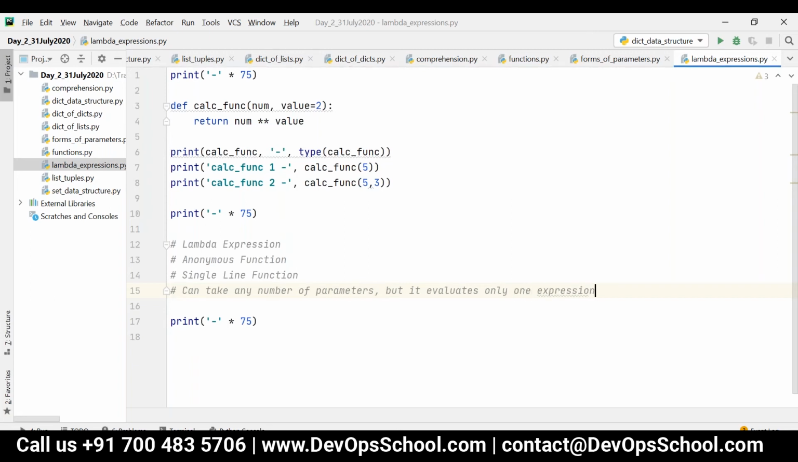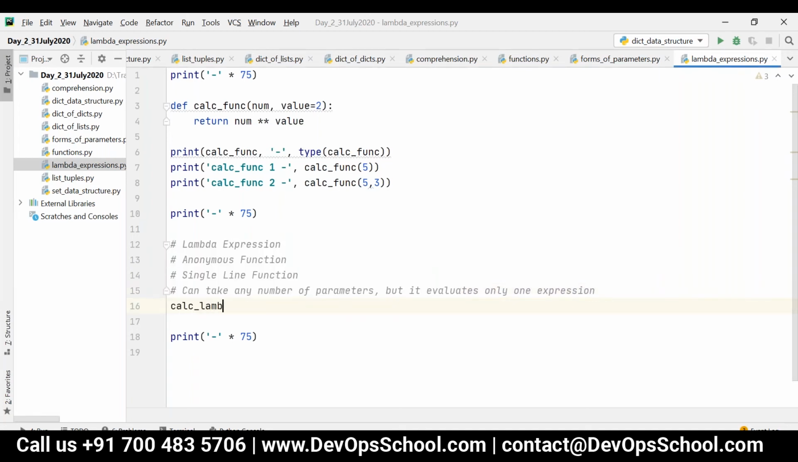It can take any number of parameters, but it evaluates only one expression. Any single line expression can be given over here. So now let me write.